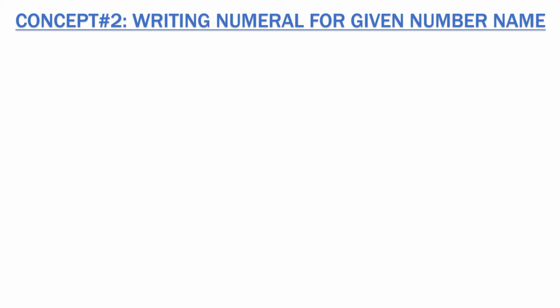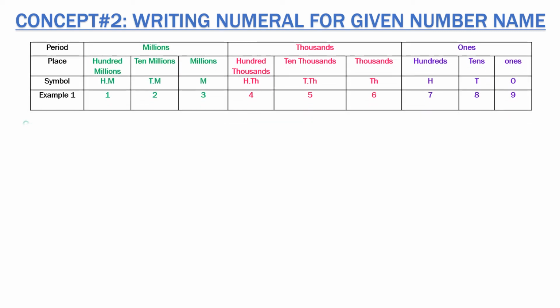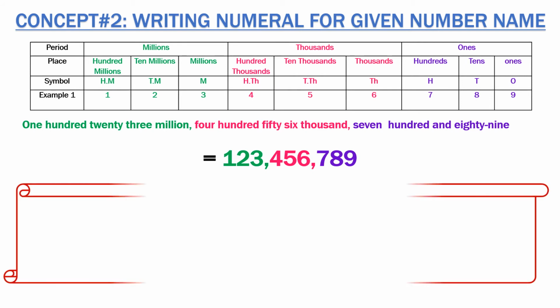Now, what if we have the numeral for the given number name? That is, if we are asked to find the numeral and we are given the number name, here we'll again do the same, that is vice versa. So what we'll do is find the periods first and then write the numeral for each period.